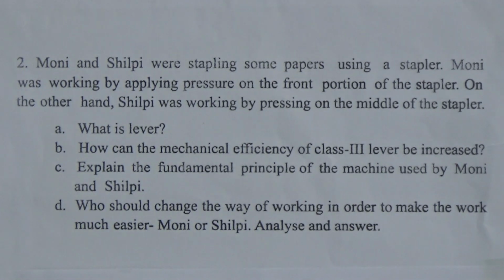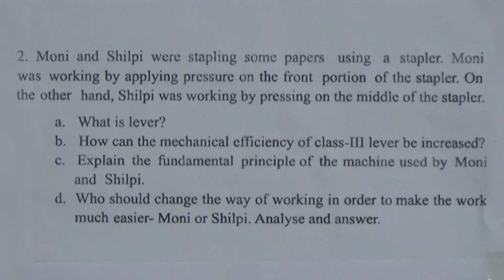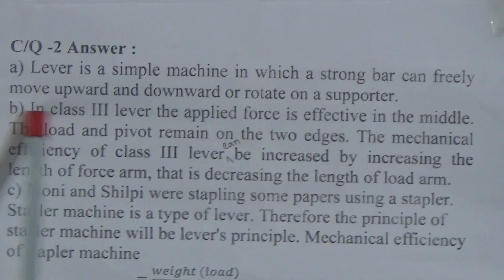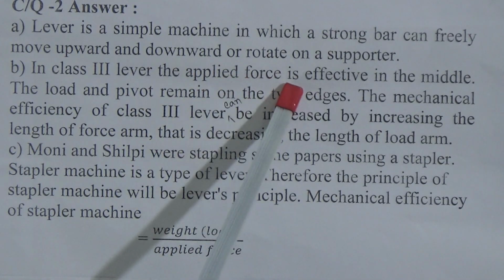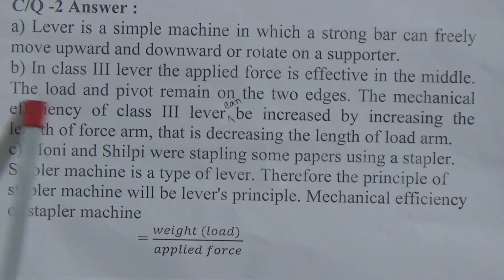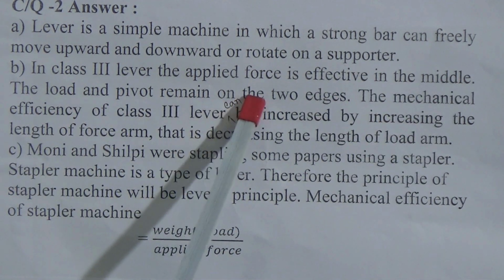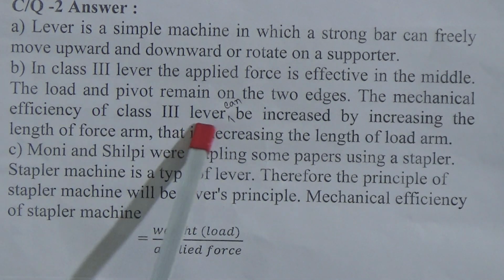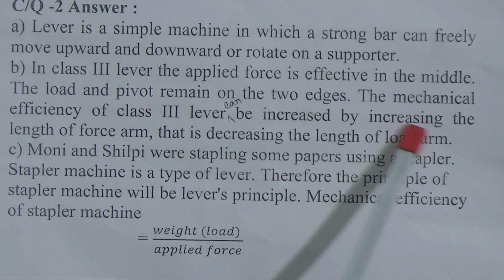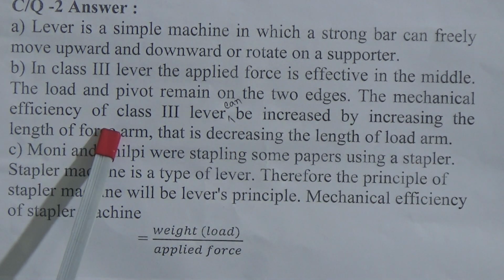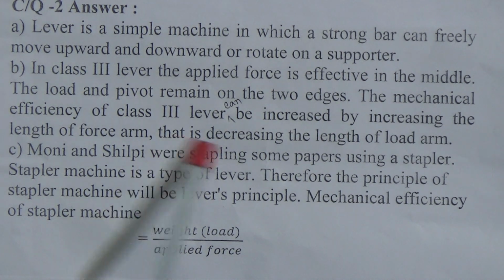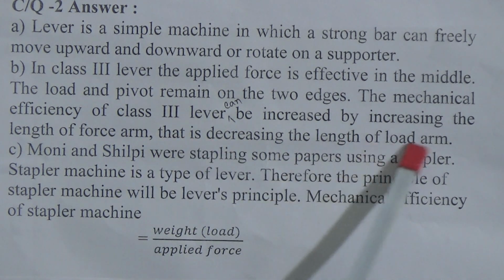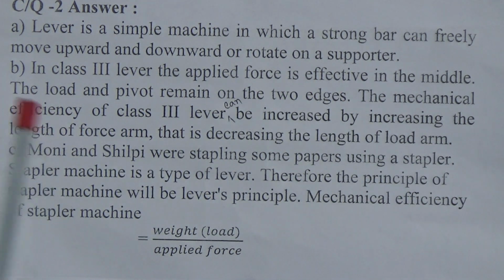The question number B was, how can the mechanical efficiency of class 3 lever be increased? The answer of the question is, in class 3 lever, the applied force is effective in the middle. The load and the pivot remain on the two edges. The mechanical efficiency of class 3 lever can be increased by increasing the length of force arm and decreasing the length of load arm. Dear students, now we will go for the next question.